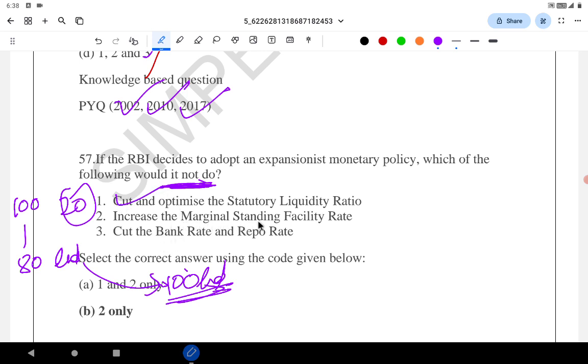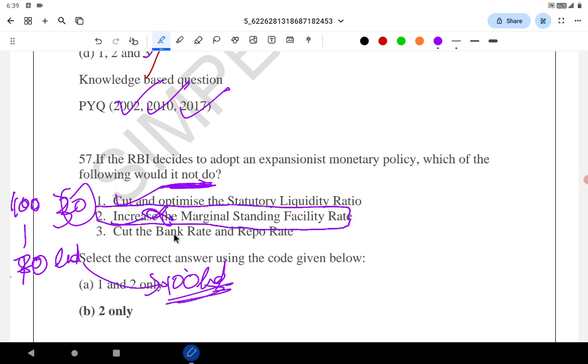Increase the marginal standing facility rate. Again same, if they have 100 rupees, if they increase the 20 rupees from marginal standing facility, say to 30 rupees, the banks will have less to lend. So they have to decrease the marginal standing facility for the government to do expansionary policy, not increase. So 2 is wrong. What they will not do is statement 2.